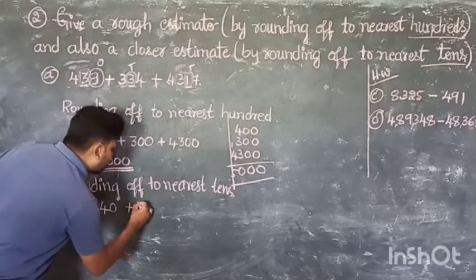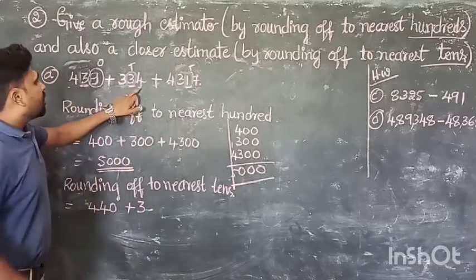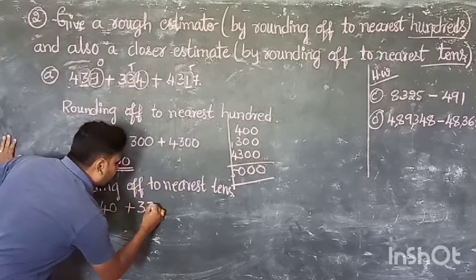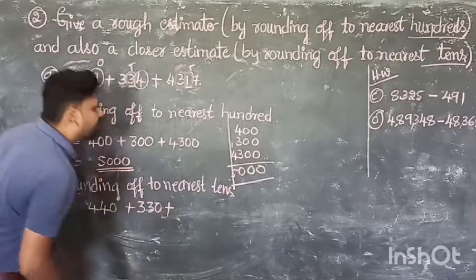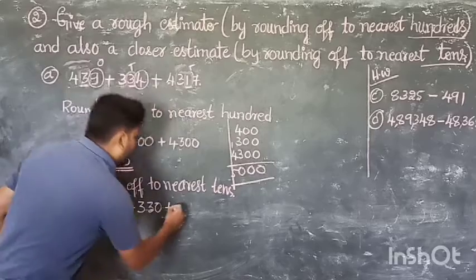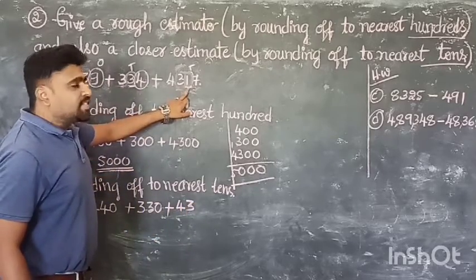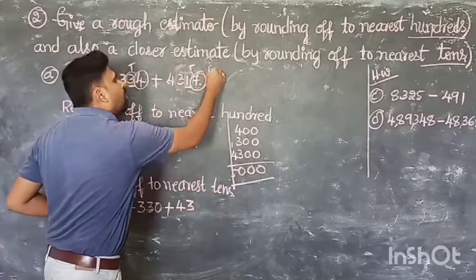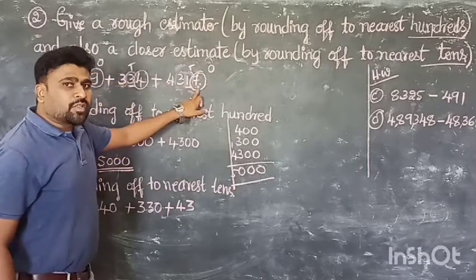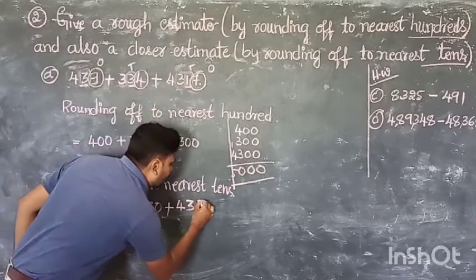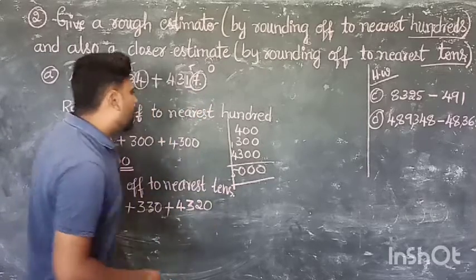Next again 3 as it is. Now see the ones place digit. It is below 5. 3 becomes 3. That is 3. Next one 0. 330 plus 4 3 down. Clear? Now 1 is in the 10 place. 7 is in the ones place. 7 is more than 5. That means 1 becomes 2. That is 20. Clear?